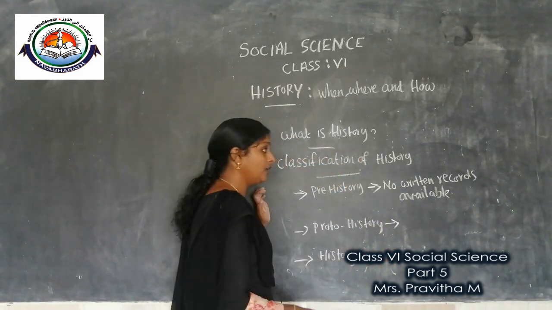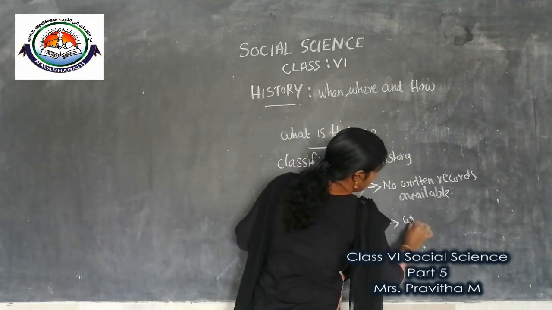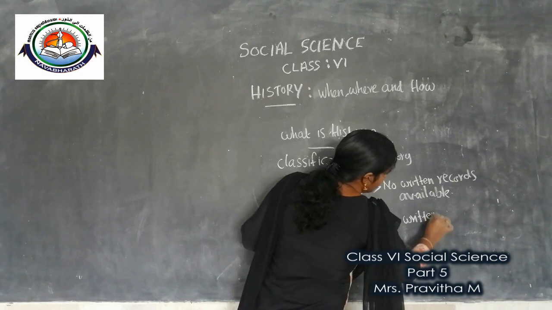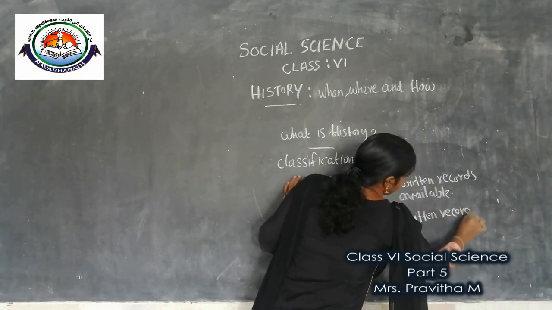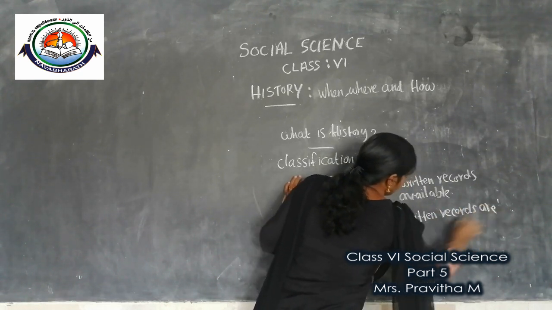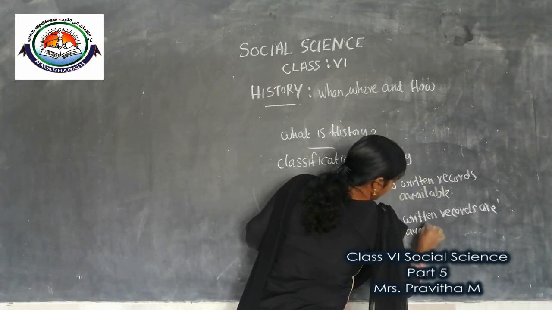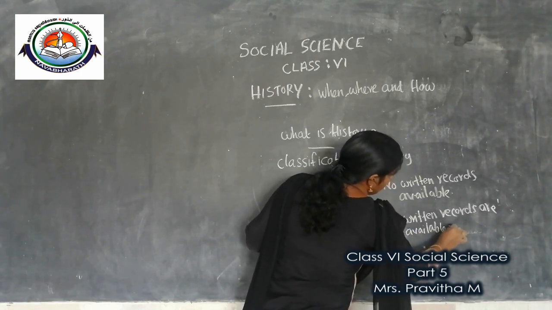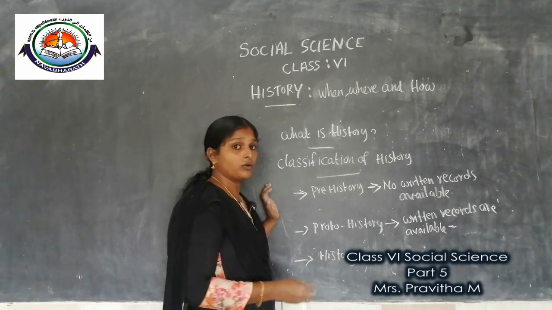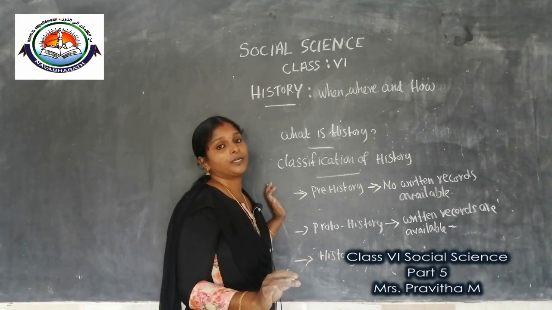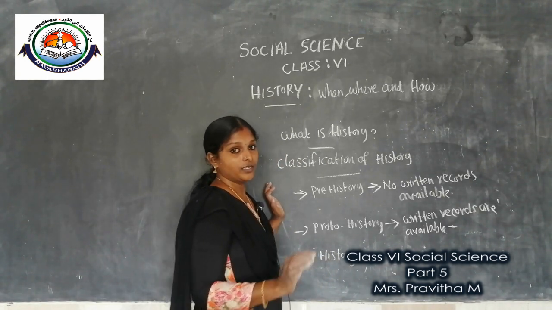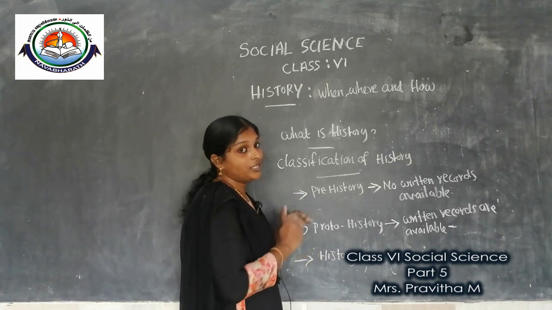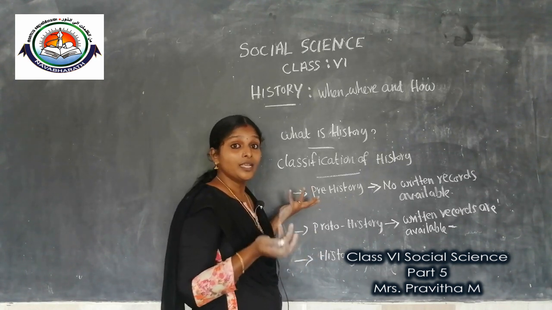Second one, proto-history. In this period, written records are available, but these written records are not yet interpreted or understood by the historians.